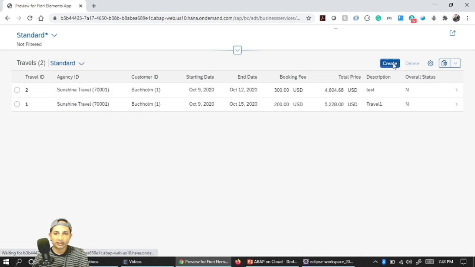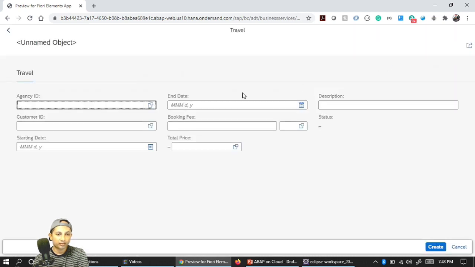So let's create one transaction. You see the travel agency, travel ID, etc. Status is not modifiable, because we'll take care of status with custom logic. We're not entering it. Total price is also not editable. Whatever we designed in the behavioral definition, the same things are reflected.